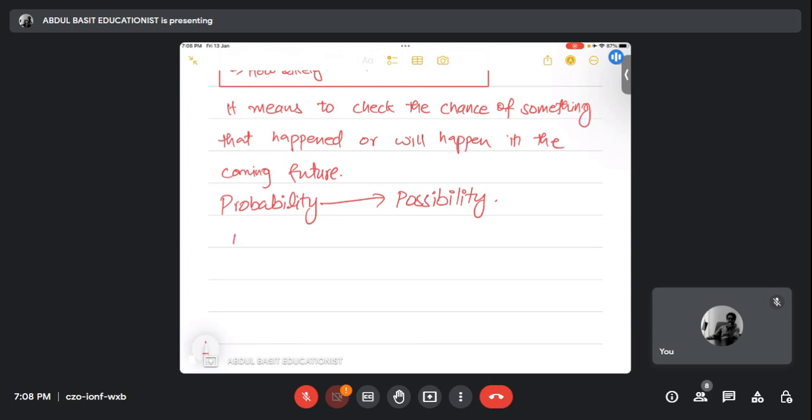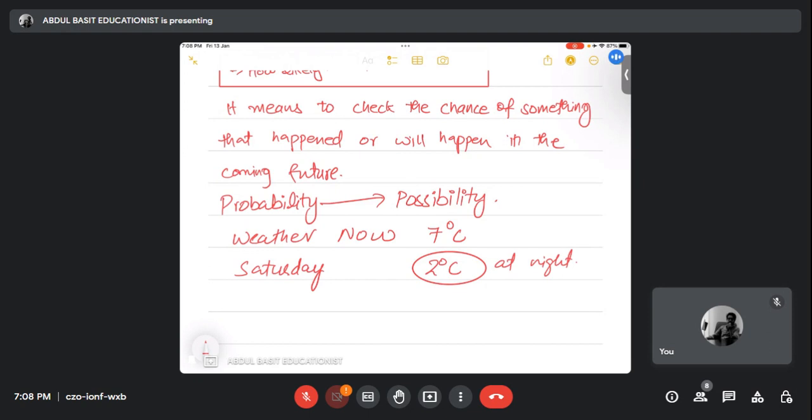But for tomorrow, Saturday, the probability is that it will drop to 2 degrees centigrade at night.